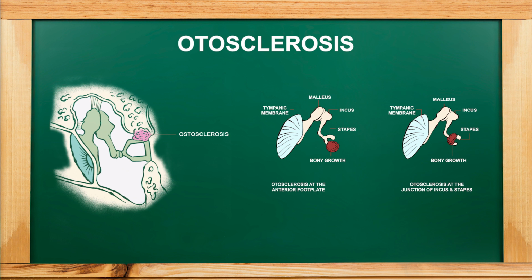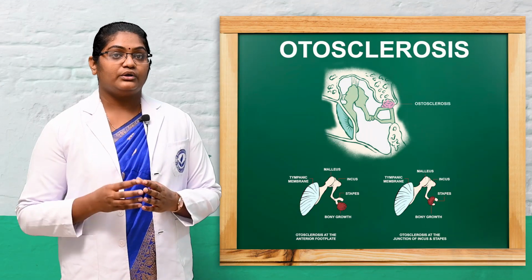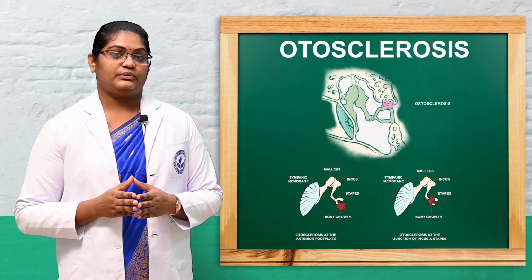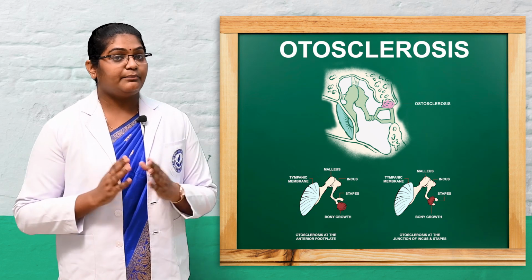Otosclerosis is a disease condition that results from the formation of an abnormal, spongy, bone-like growth along the stapes in the middle ear. So this condition is called otosclerosis. That means simply that there is abnormal bone growth in the stapes. That condition is otosclerosis, and it affects both ears.